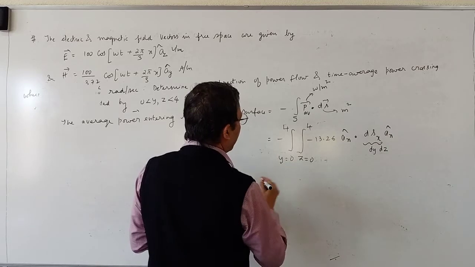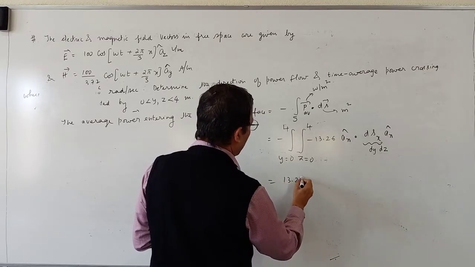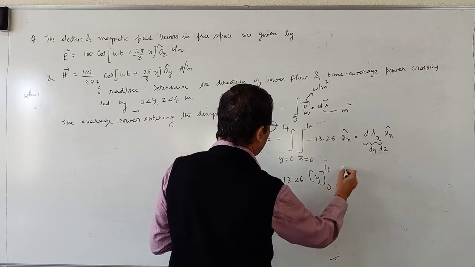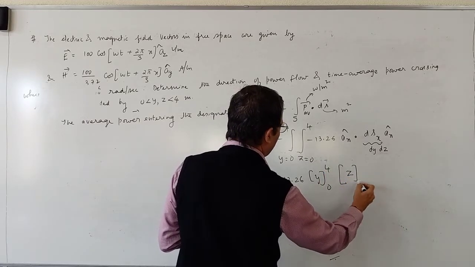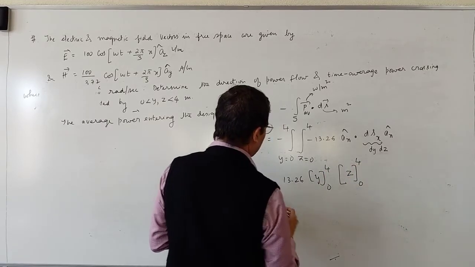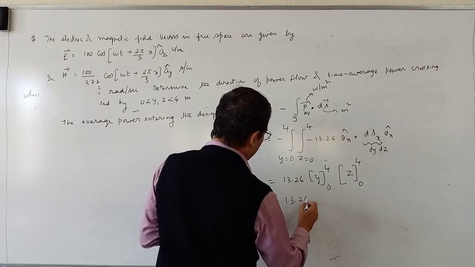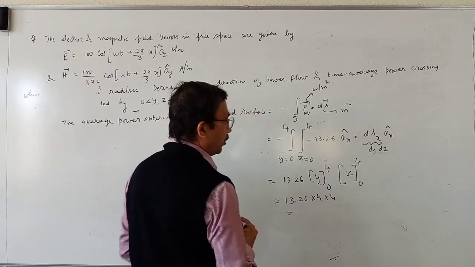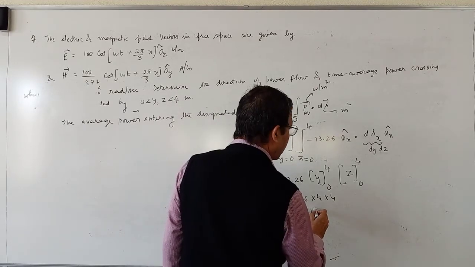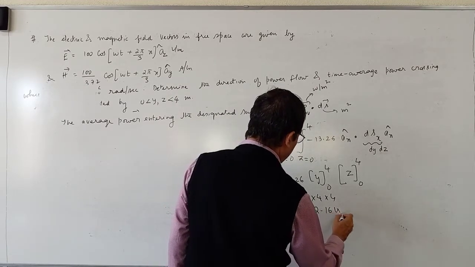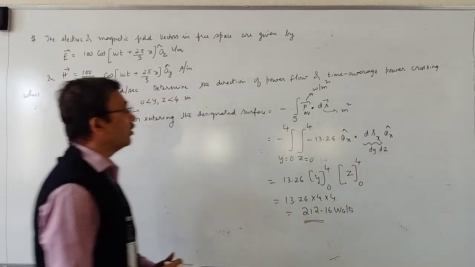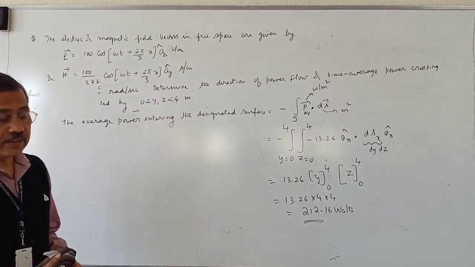So minus into minus plus, it becomes 13.26. dy if you integrate you get y between 0 and 4. dz if you integrate you get z limits 0 to 4. So 13.26 into 4 into 4, so 13.26 into 16, 212.16 watts. This is the average power crossing the designated surface. Thank you.